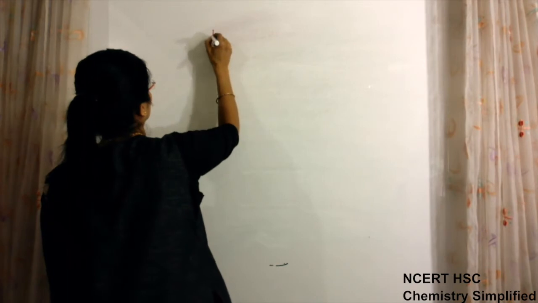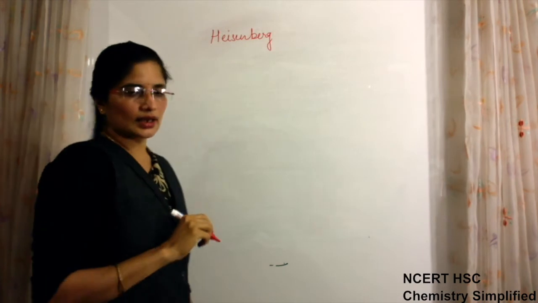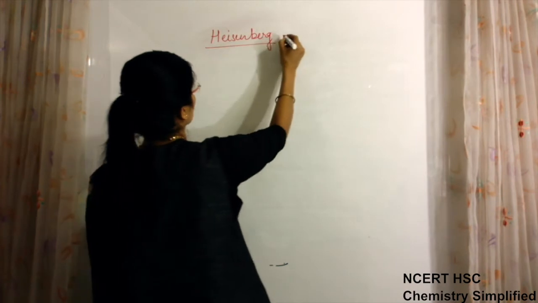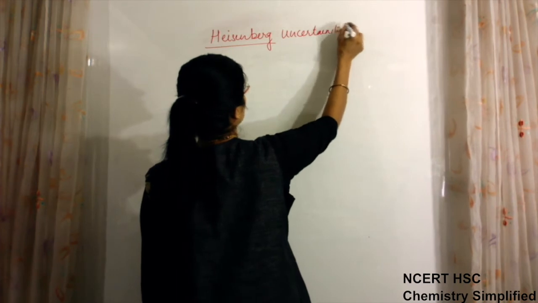Now this was by one scientist, that is de Broglie. Now one more scientist. These all are the things which are leading to the formulation of new models. So one thing was this. Now according to this, electron has dual nature. Now the next thing which another scientist, Heisenberg, gave was another statement which is known as the Heisenberg uncertainty principle.